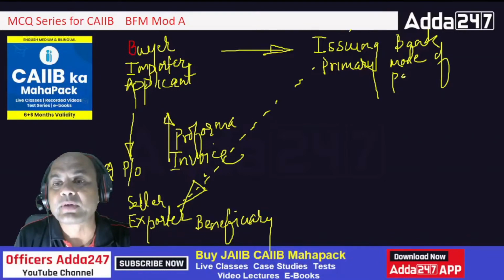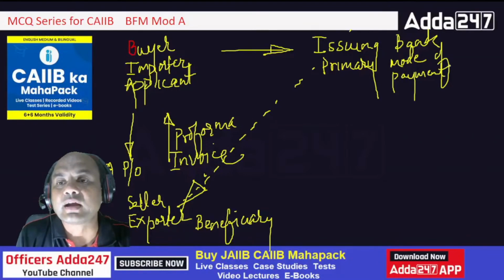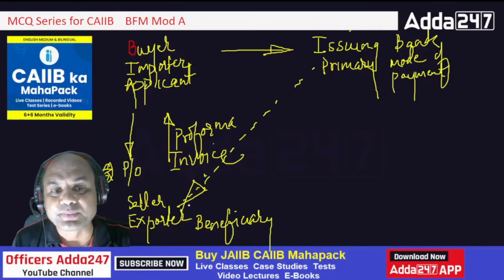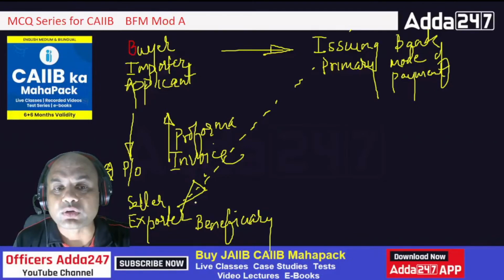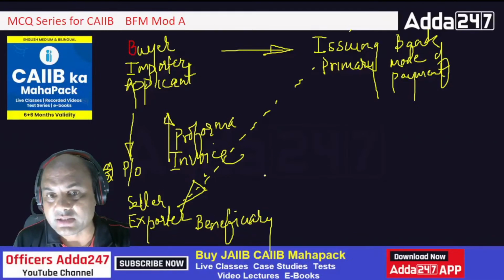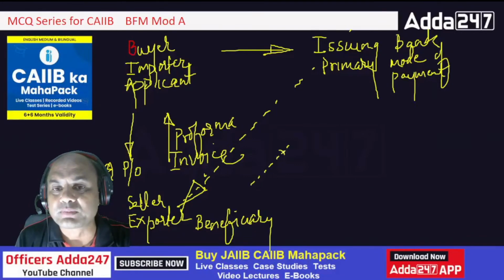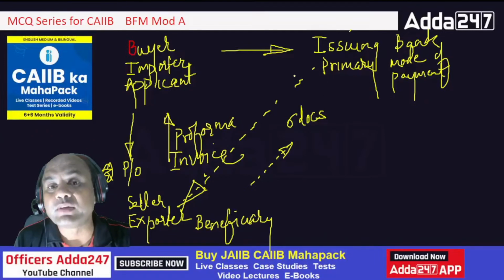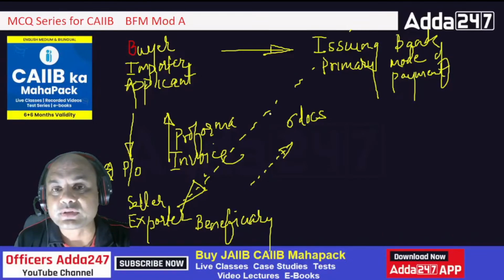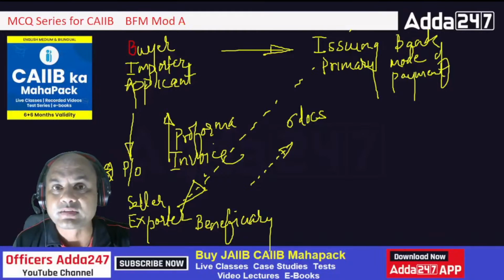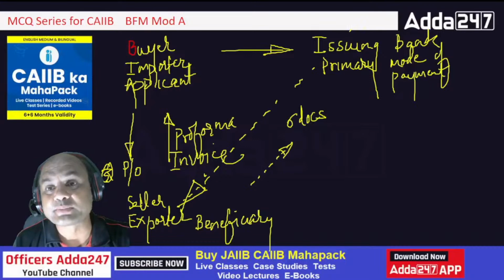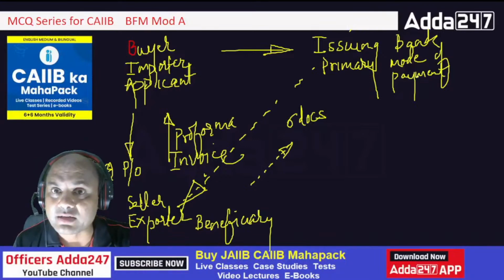So what happens over here? Primary mode of payment means under this LC, this issuing bank tells this beneficiary or the seller that you send these 6 documents to me. Whatever I am telling you, pay attention. You send at least 6 documents to me, and I will pay you. Understand what I am saying? I will pay you. It doesn't matter whether this buyer will pay you or not. Forget everything. I will pay you. Now what does this become? This becomes a primary mode of payment, isn't it?